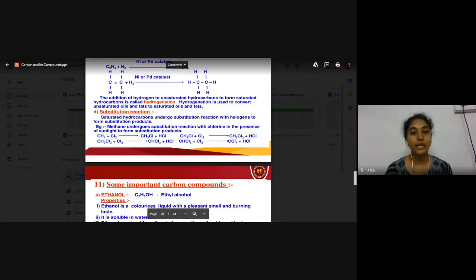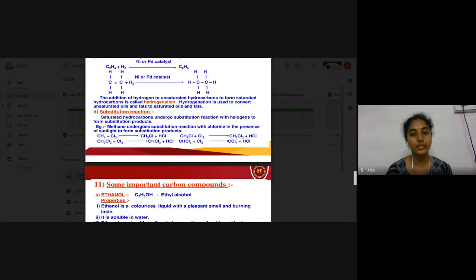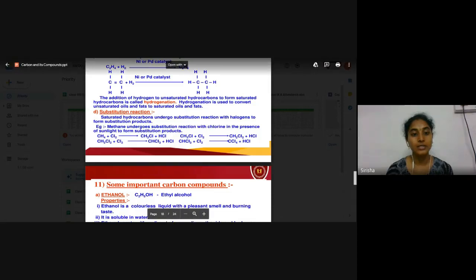For example, if you take methane, methane undergoes substitution reaction with chlorine in the presence of sunlight. Remember, this reaction takes place only in the presence of sunlight. So methane with chlorine in sunlight forms monochloromethane plus HCl. If this monochloromethane reacts with chlorine again, another hydrogen is replaced by chlorine, and it forms dichloromethane.